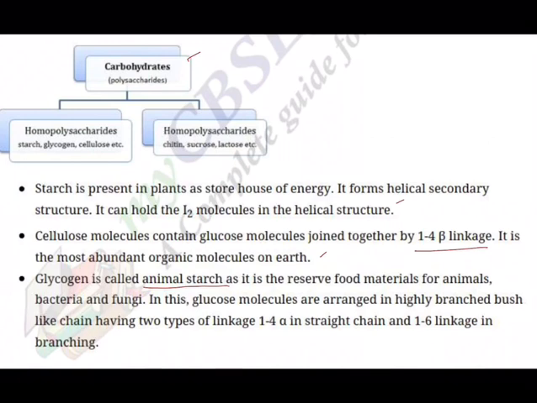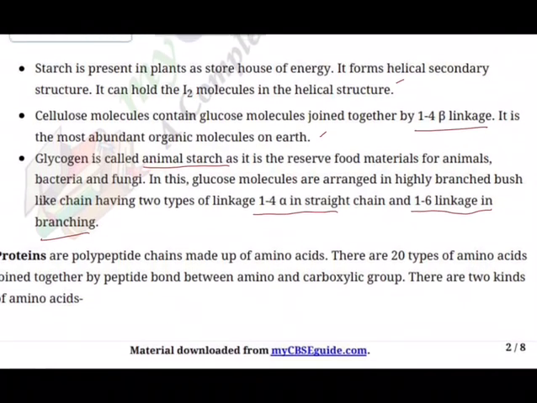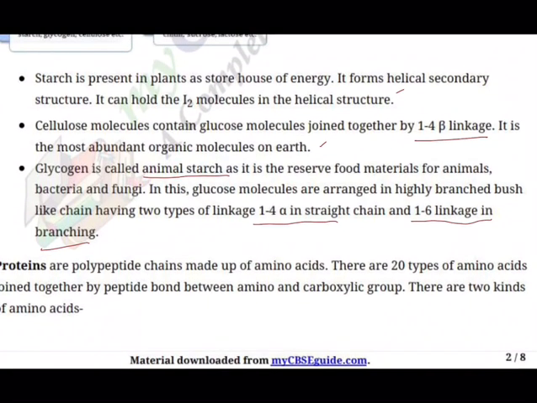And glycogen is called animal starch, as it is the reserve food material for animals, bacteria and fungi. In this, glucose molecules are arranged in a highly branched bush-like chain having two types of linkage, 1,4 alpha in the straight chain and 1,6 linkage in branching. All this we discussed in the videos. You can just refer to the videos that we have covered during our coverage of the syllabus.